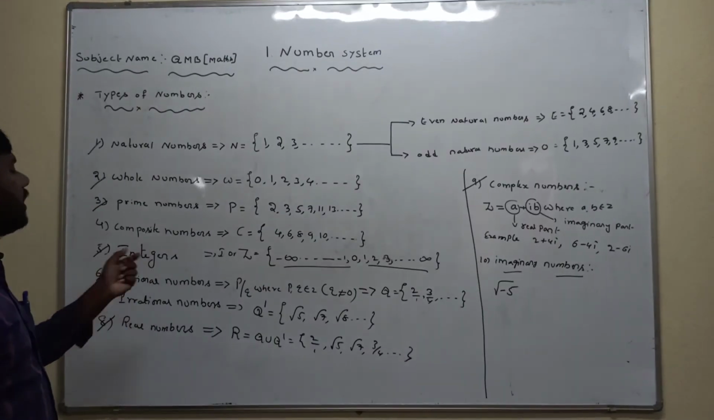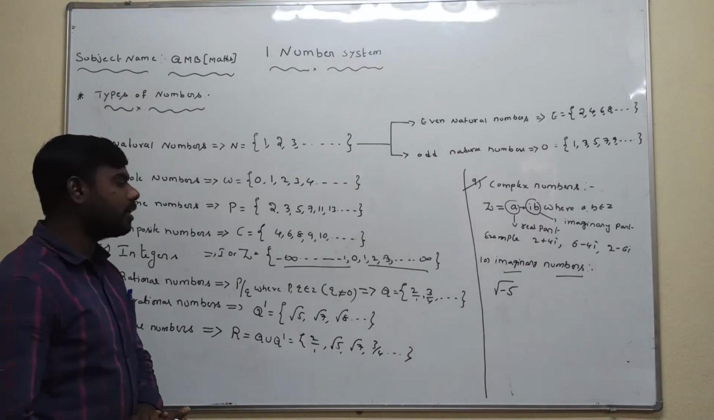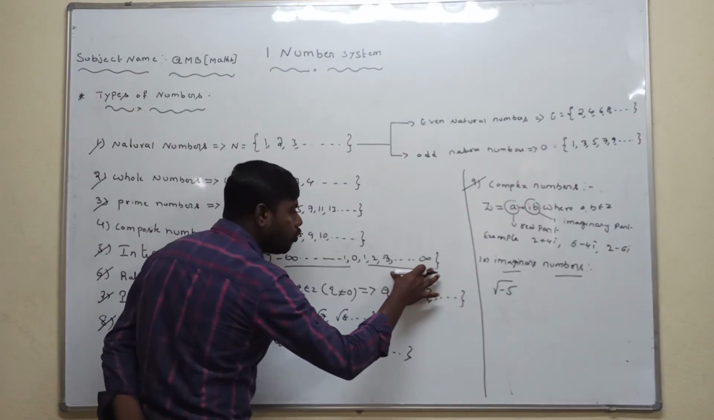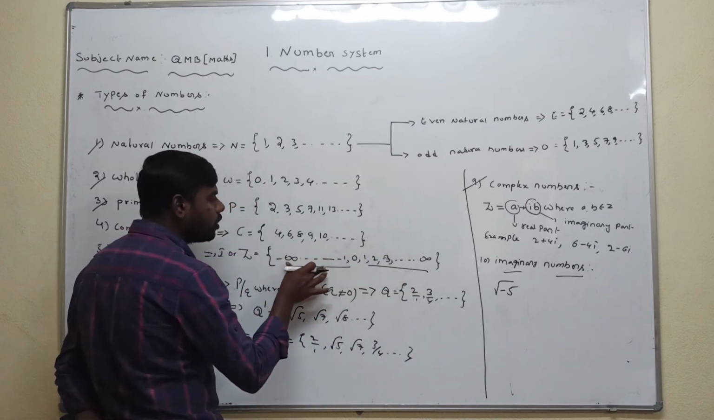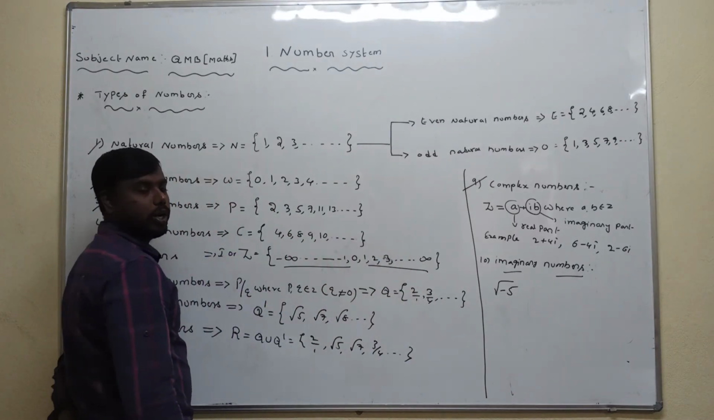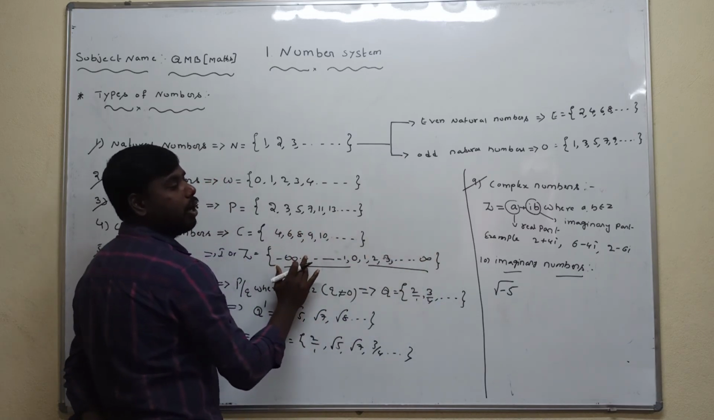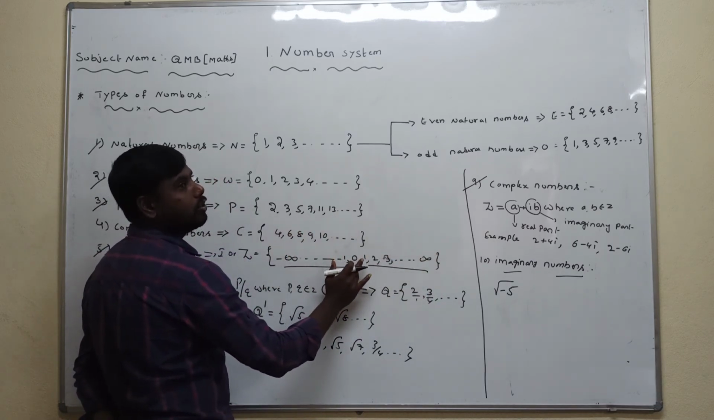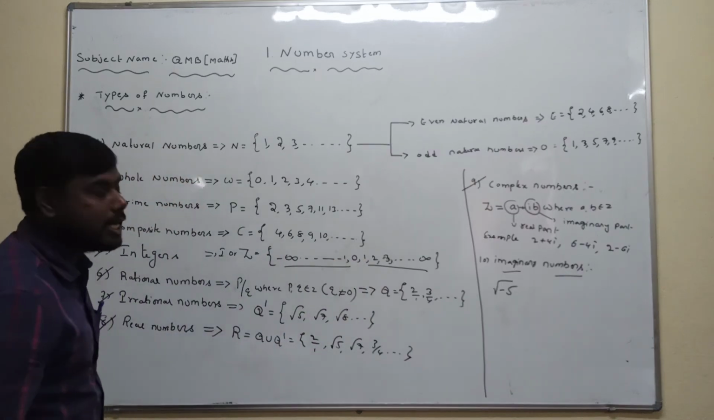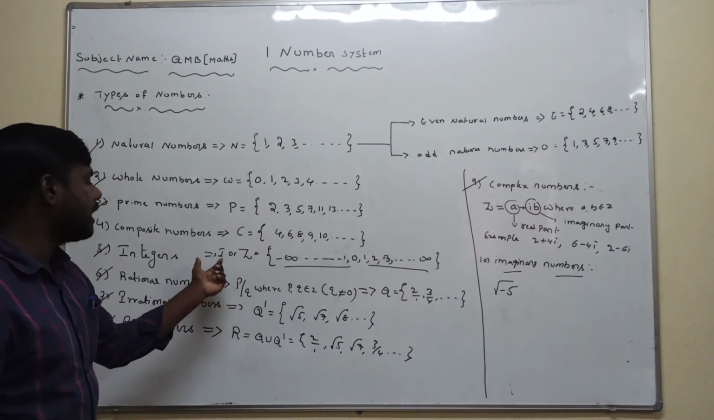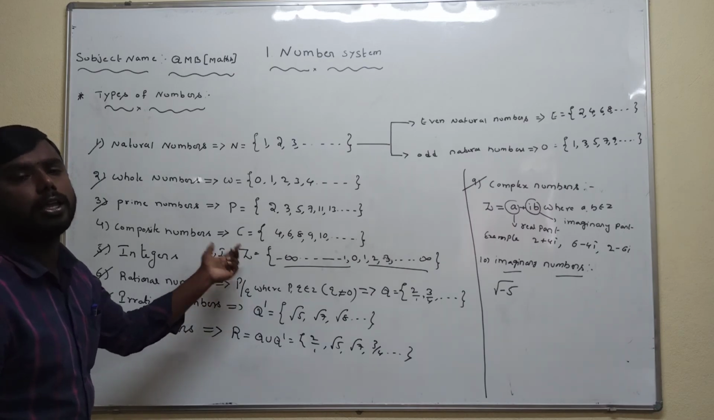Next, integers. Integers are nothing but the set of all positive values and negative values, including 0 also. Okay? Then it is called integers. Integers are denoted by capital I or capital J.